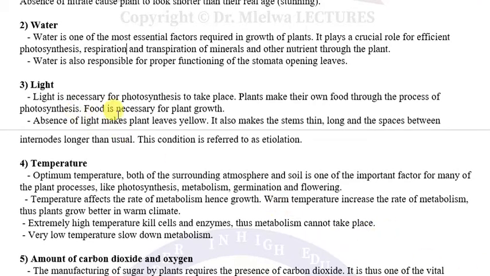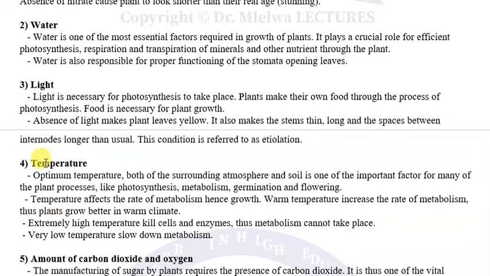Also another factor is light. Light is necessary for photosynthesis to take place. Plants make their own food through the process of photosynthesis. Kwa light ikiwepo photosynthesis itatokea sana. We'll have different molecules which are used to make up the plant, such as proteins, and in that way we can end up with the higher growth of the plant.